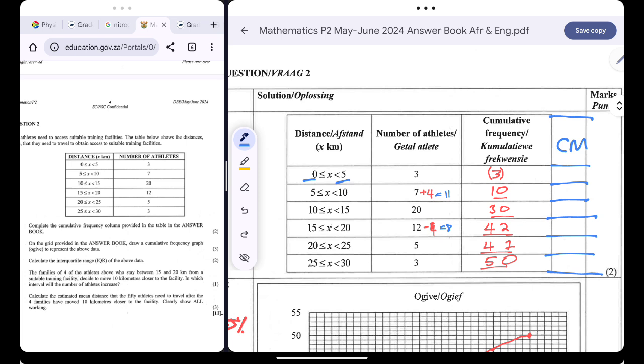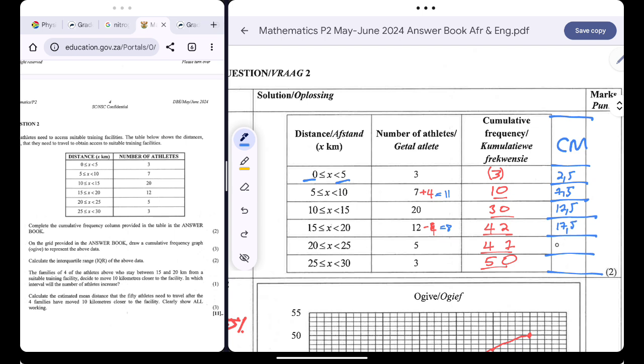So over there, you'll simply say 0 plus 5 divided by 2 will get 2.5. And then 5 plus 10, that's 15 over 2, that's 7.5. Do the same thing, you simply get 12.5, 17.5.